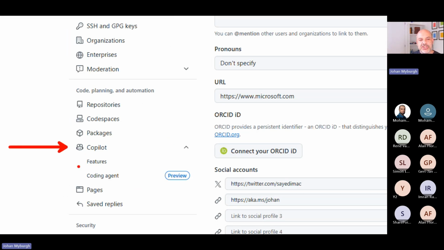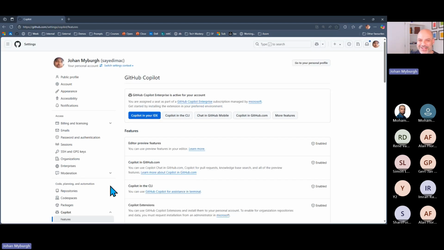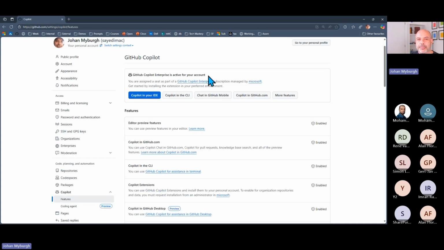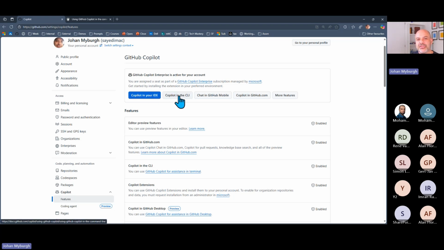And the Copilot section has got some features, and then it's got the coding agent. This is preview. You might not see this. I've possibly got access to this because I work for Microsoft. I'm not even sure. All right. But if I click on the Copilot option, you'll see that there are some settings for Copilot in the IDE. There is some documentation around the IDE, the CLI, GitHub mobile, chat, Copilot in github.com, and then some additional features.